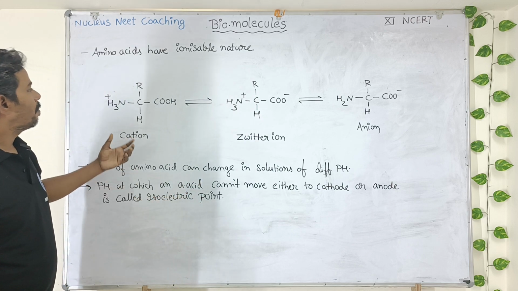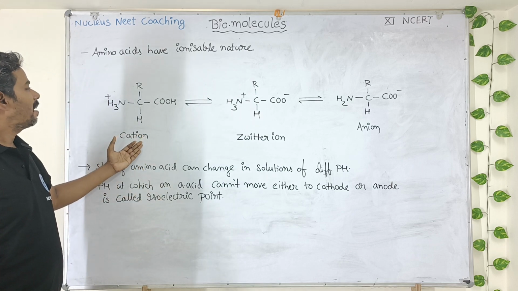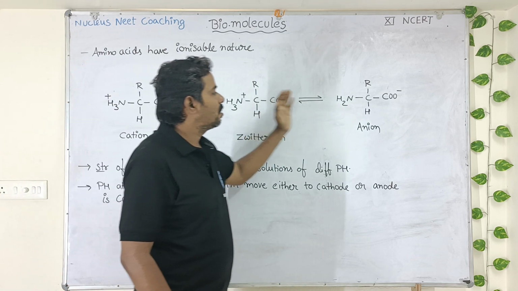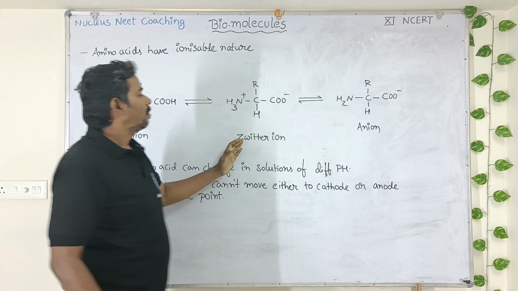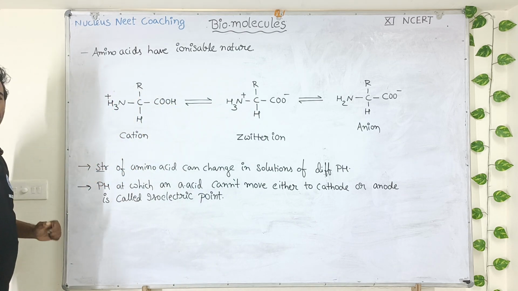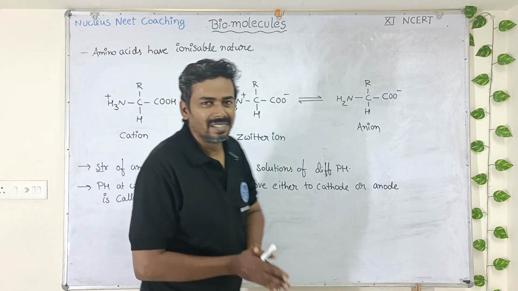Okay, so this is about a wonderful property of amino acid. Look here, a cation can form a zwitterion. A zwitterion can again change into anion, and anion reversibly again it can form zwitterion. A zwitterion again can form a cation. This is one of the interesting properties of amino acids.